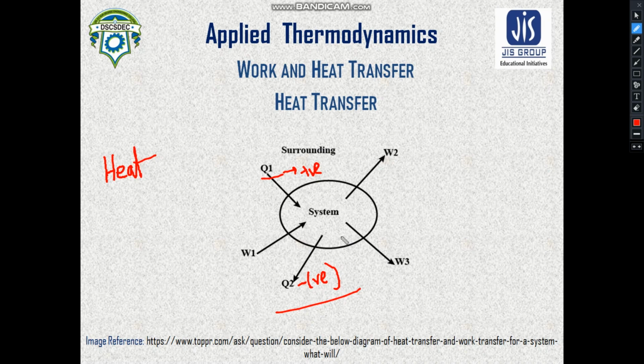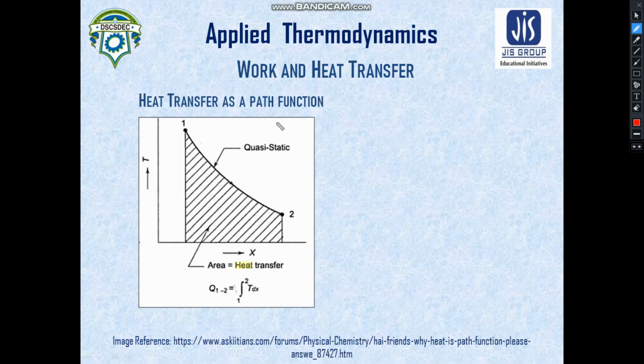We had a discussion regarding this adiabatic process in the previous lecture in a much detailed manner, so I will not get into that. A wall which is impermeable to the flow of heat is an adiabatic wall, whereas a wall which permits the flow of heat is a diathermic wall. Just like work transfer, heat transfer is also a path function.